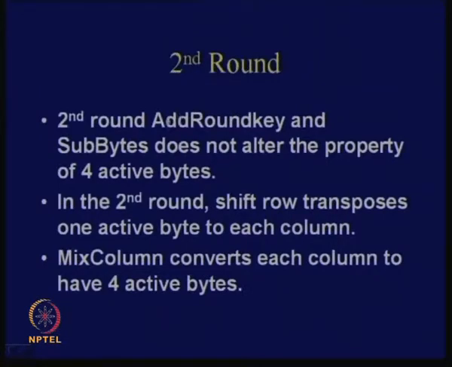I mean, for the second round, add round key and sub bytes also do not alter the property of 4 active bytes. In the second round, the shift row transposes 1 active byte to each column, and the mixed column converts each column to have 4 active bytes. Okay. So if you have solved that example of diffusion which I told you to study for AES, this should become quite obvious.